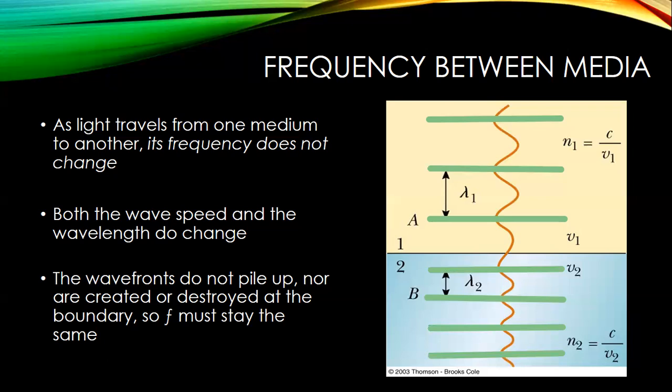So generally what happens is the wavelength of light in a vacuum is different than the wavelength that the same frequency of light is going to have in some medium with an index of refraction greater than 1.